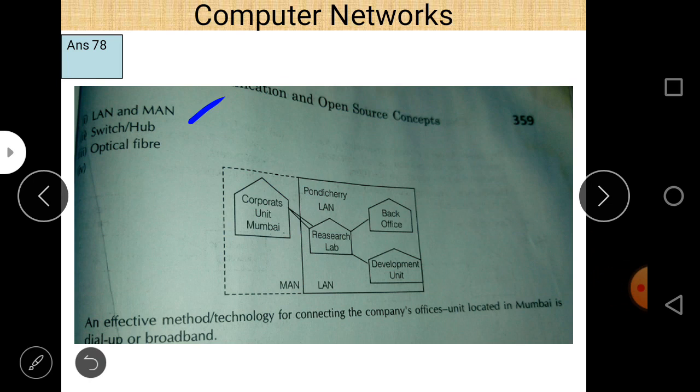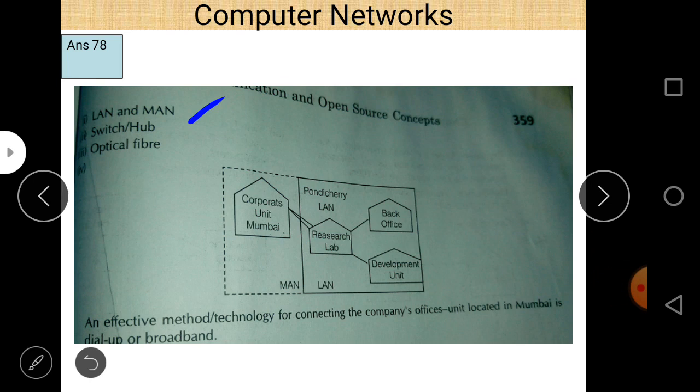Then connecting the bank office to the development unit, even if it is 90 meters or 80 meters, is unnecessary, because we waste 90 meters, and these are indirectly connected to each other anyway.